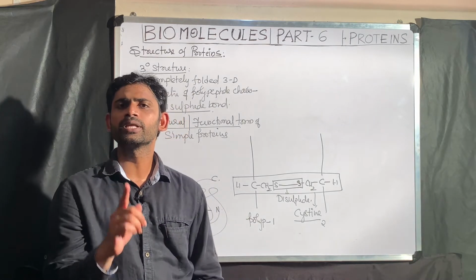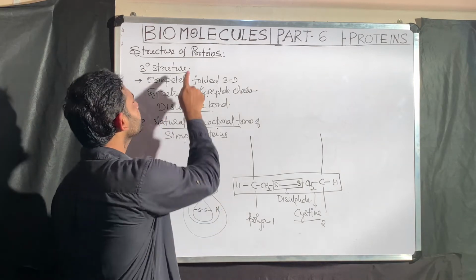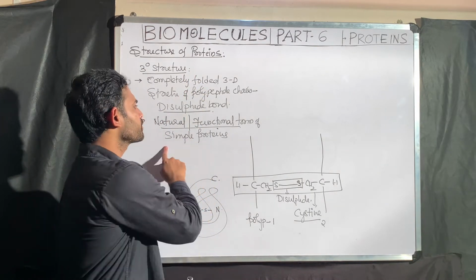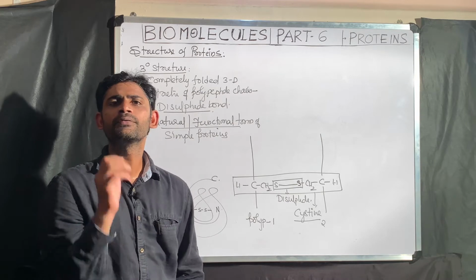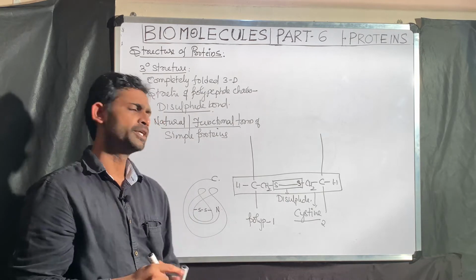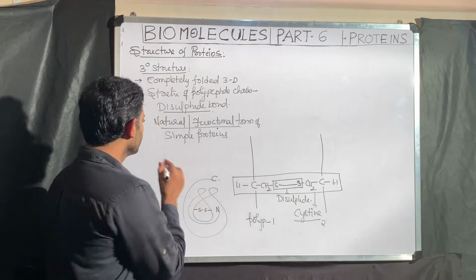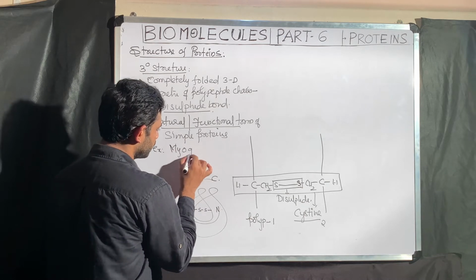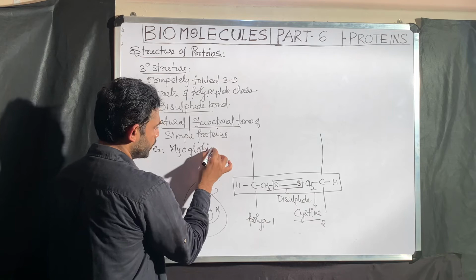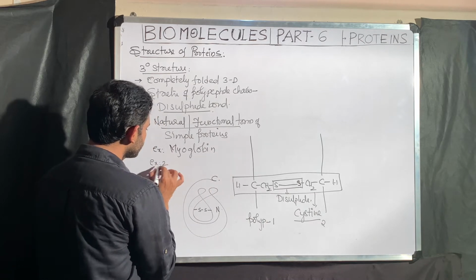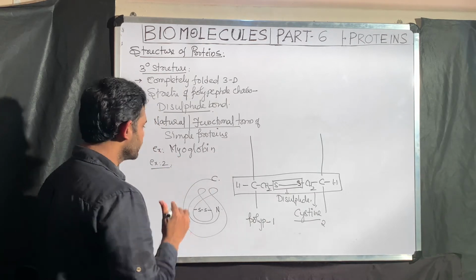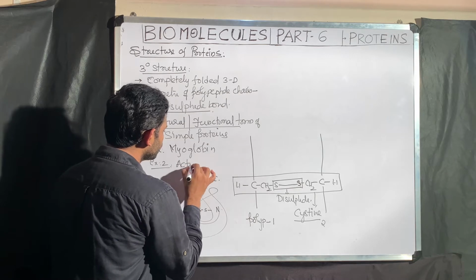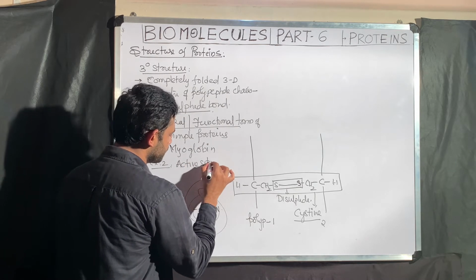So for a simple protein, what is the functional form? That is the tertiary structure. Tertiary structure is the functional form of a simple protein. Many examples are there, for example myoglobin, which I will explain. One more example you need to remember for our syllabus is the active site of enzymes.